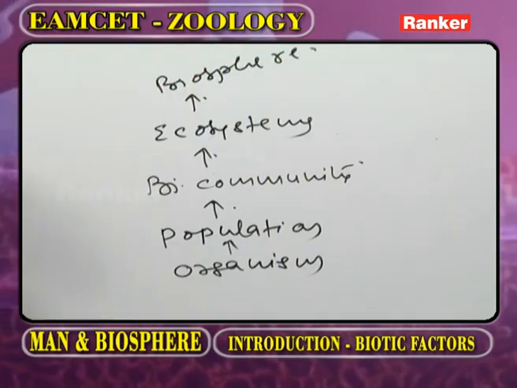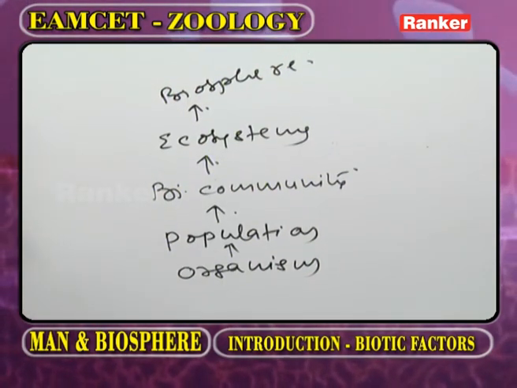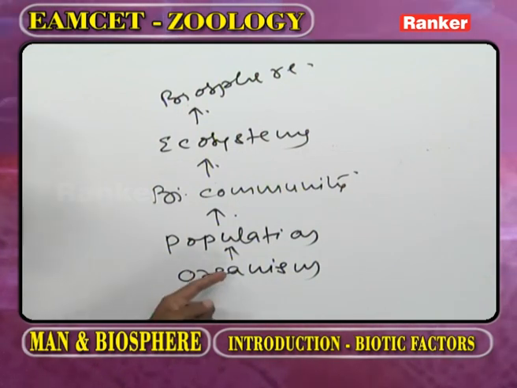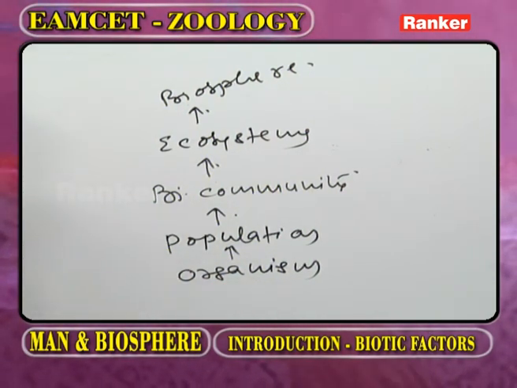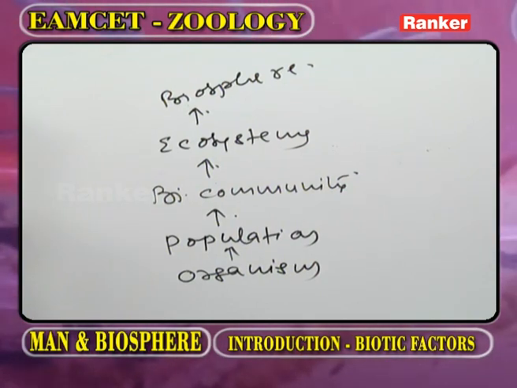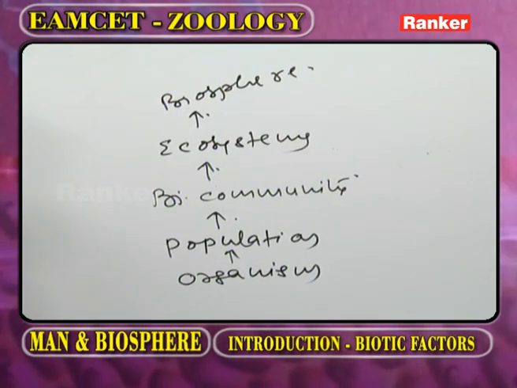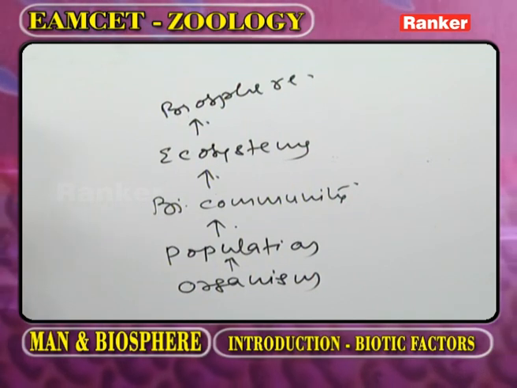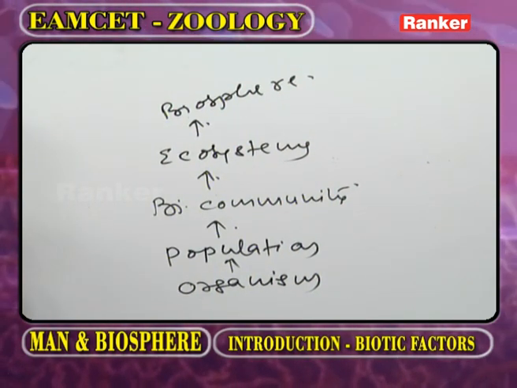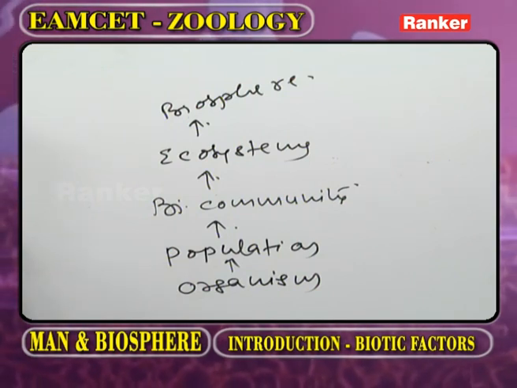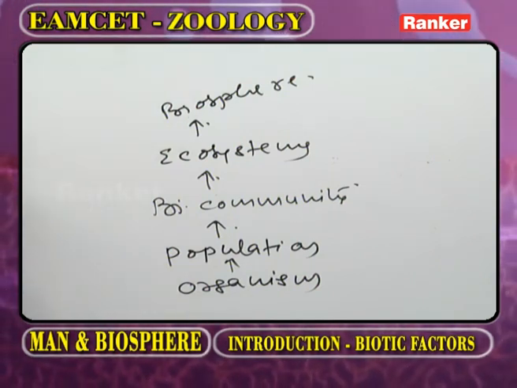What is the other name of biosphere? That is ecosphere. Individuals of one species live in a particular area at a particular time, share a common gene pool, can interbreed and produce fertile offspring.